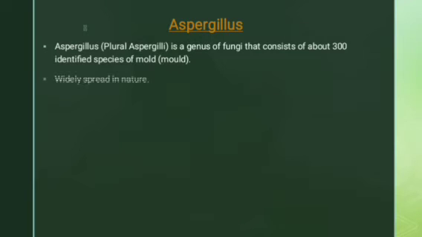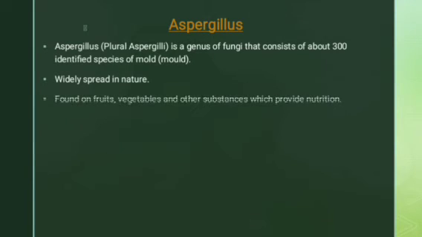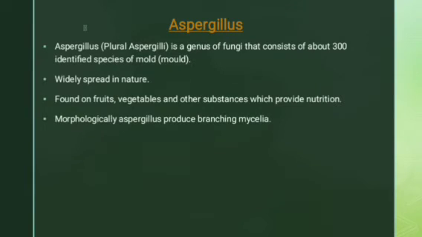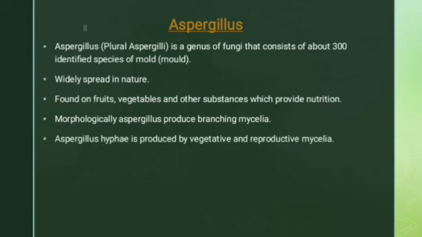Then it is widely spread in nature, found on fruits, vegetables and other substances which provide nutrition. Wherever we get nutrition, we can find this Aspergillus. Then morphologically, Aspergillus produces branching mycelia. So what does morphologically mean? The meaning of morphology is external features. So externally, Aspergillus produces branching mycelia.